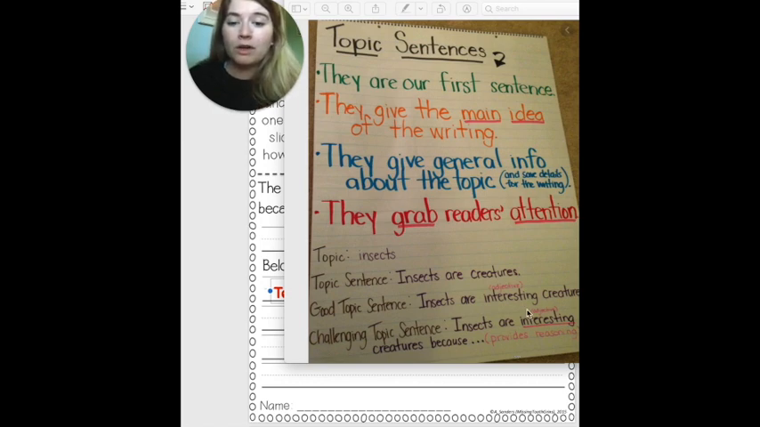We really want to focus on this example, the good topic sentence or the challenging topic sentence. This topic up here, just insects, that is not a full sentence. So that's not a topic sentence. It's just a word. It's a phrase. It's a type. It's a category. It's a category of something. It's not a full sentence, so we can't use it at the beginning of a paragraph. So we're going to do some practice.